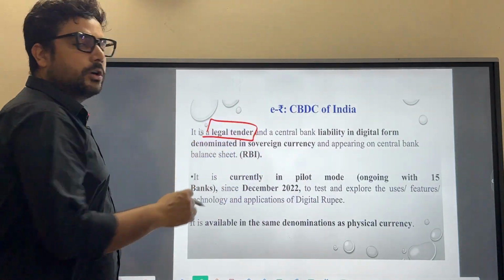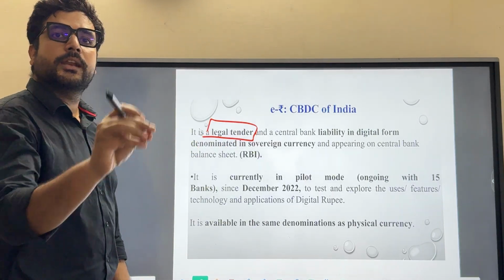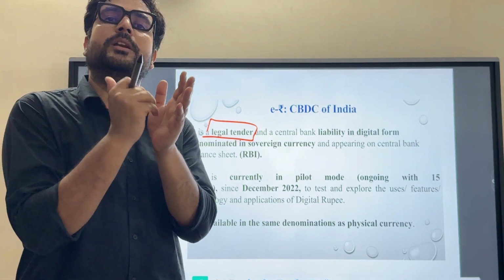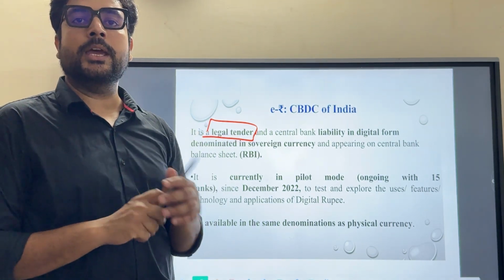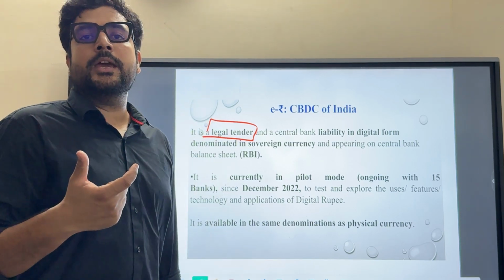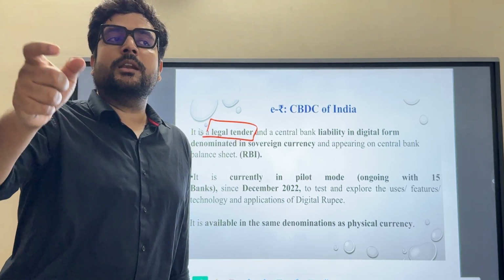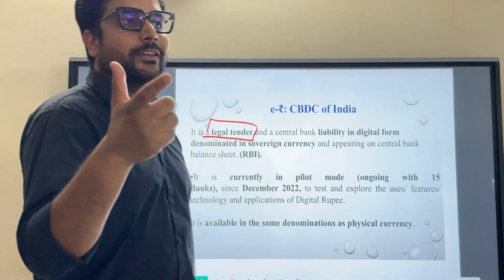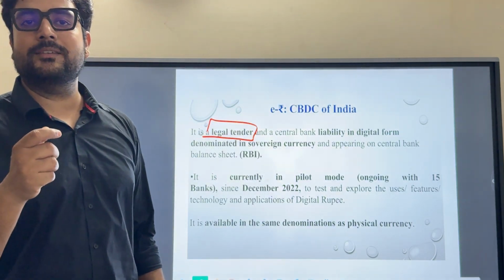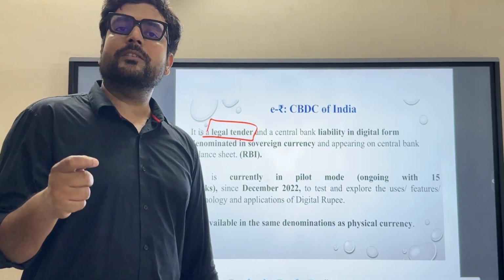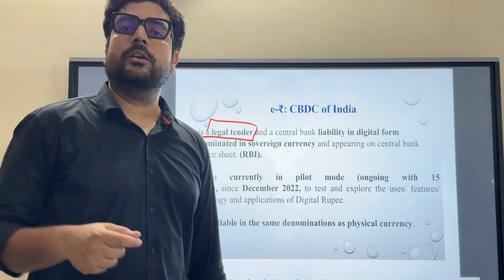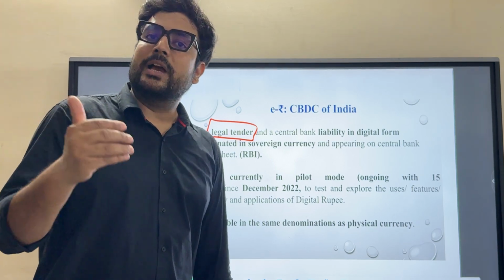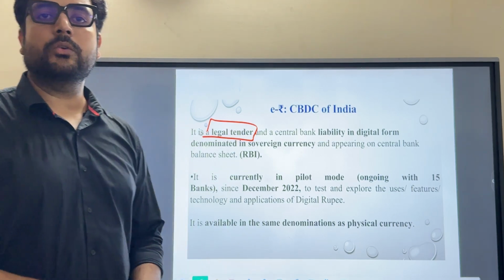It's a legal tender. As I told you, legal tender means it is allowed in India. It would be the same as the physical note. There would be the liability written there of the governor of the RBI, that I would pay that certain amount, or I promise to the bearer of the note to get that particular amount. Let's say for example, if you have 10 rupees e-rupee, digital currency, then the promise or liability would be given by the governor of the RBI, written that I promise to the bearer of this note to get 10 rupees or equivalent amount from the economy.